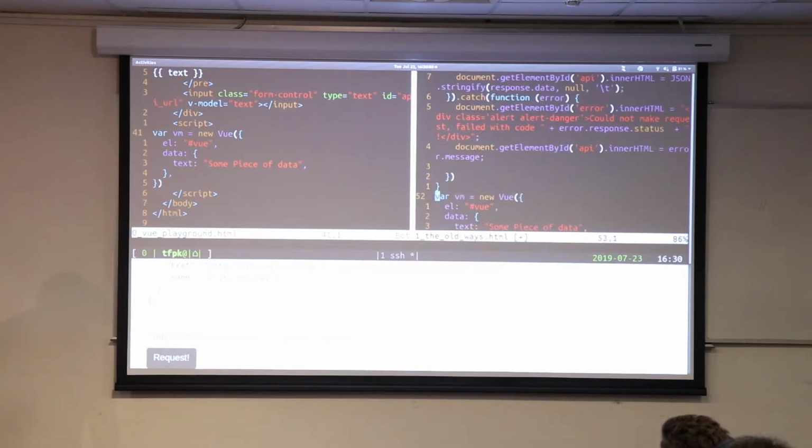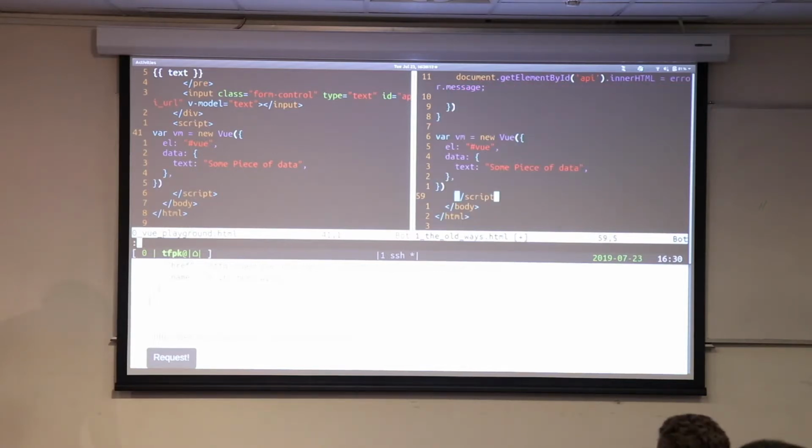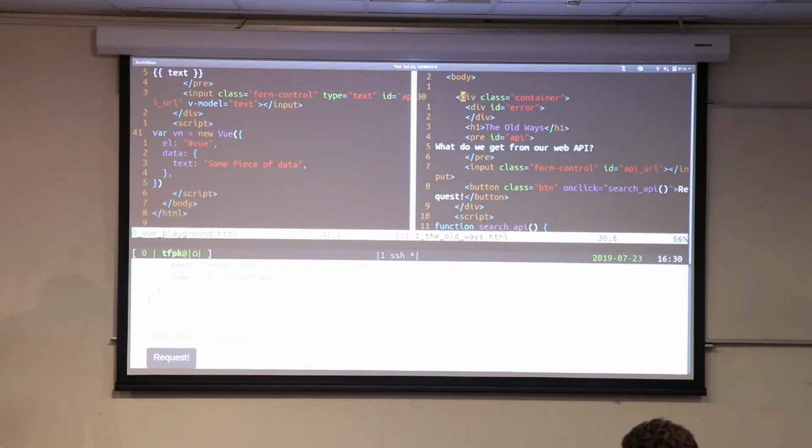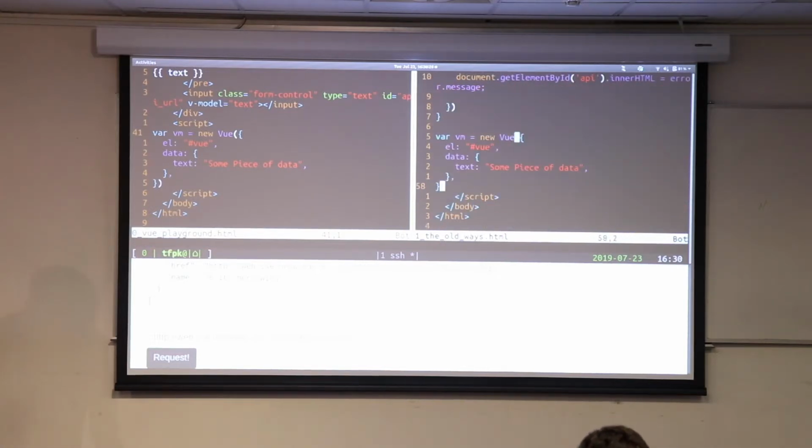Paste that in. Sorry, is there a question? Oh, no, cool. So we've set up this new Vue instance. We may also need to go back and actually create a Vue. So we'll set this div to be our big container, and it will contain Vue. Perfect.